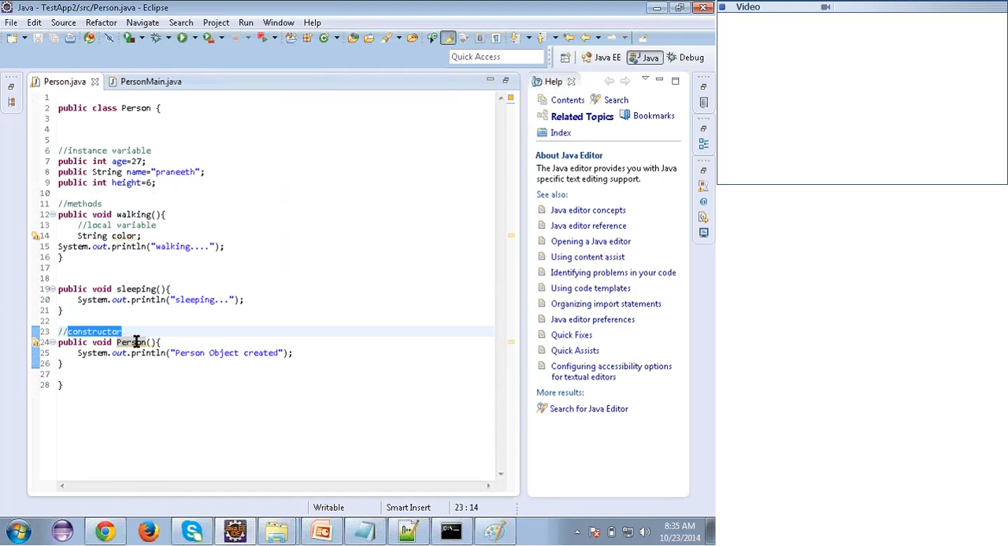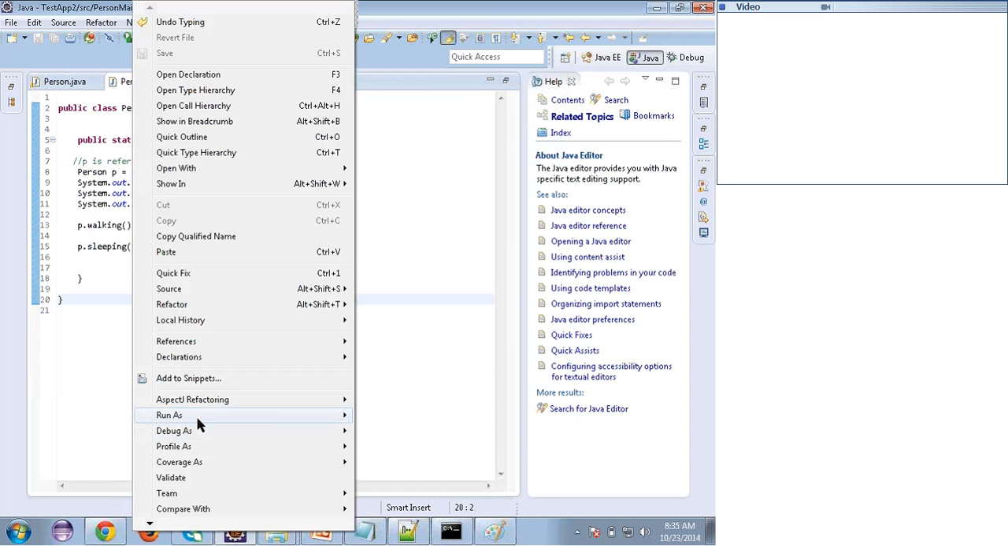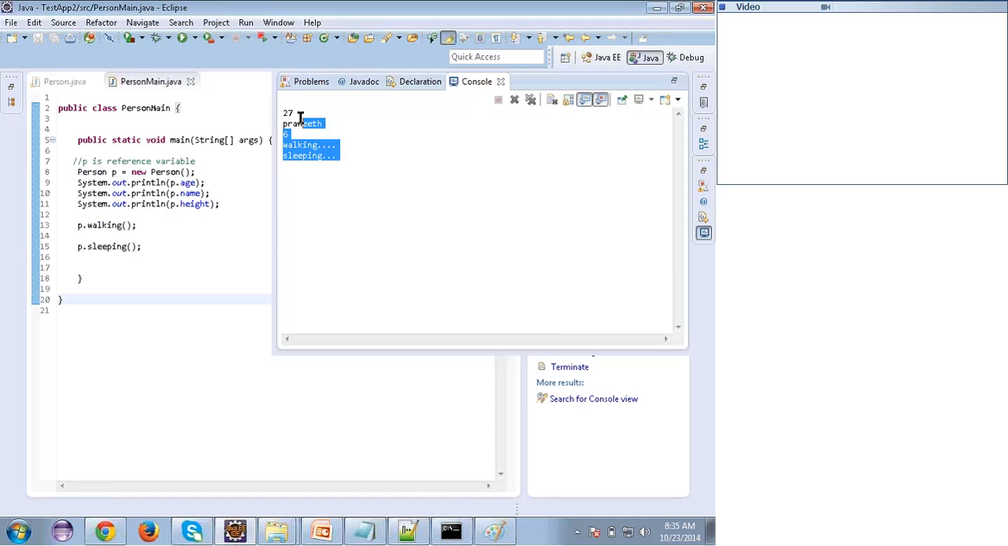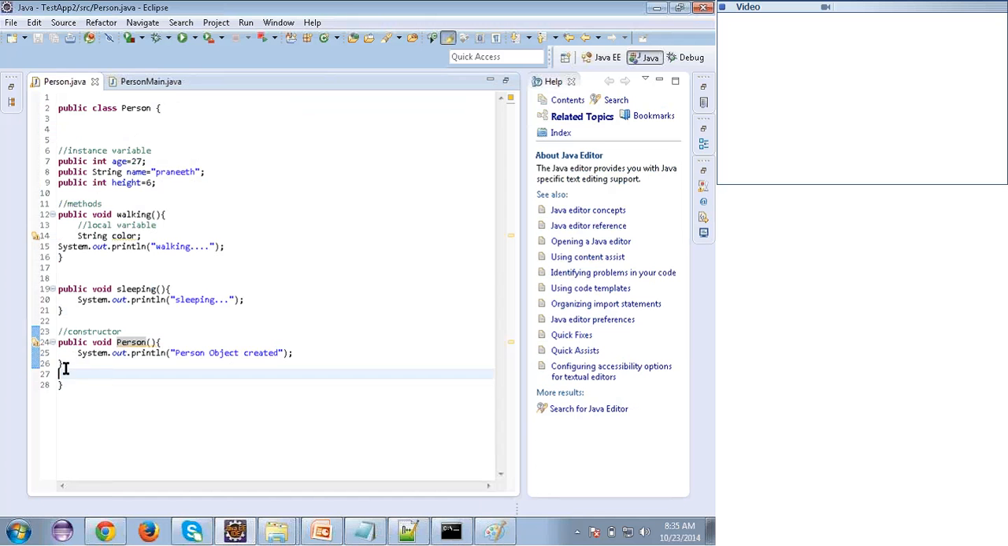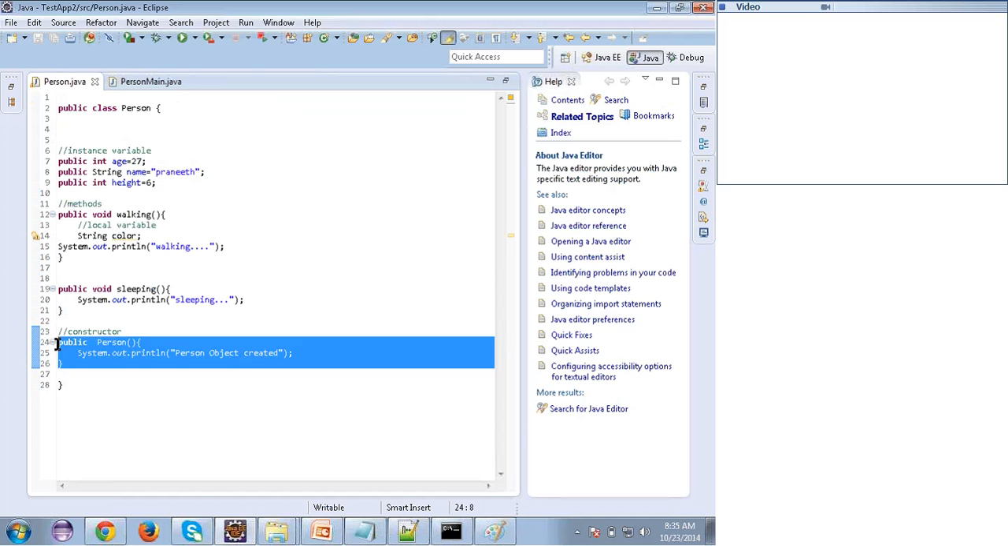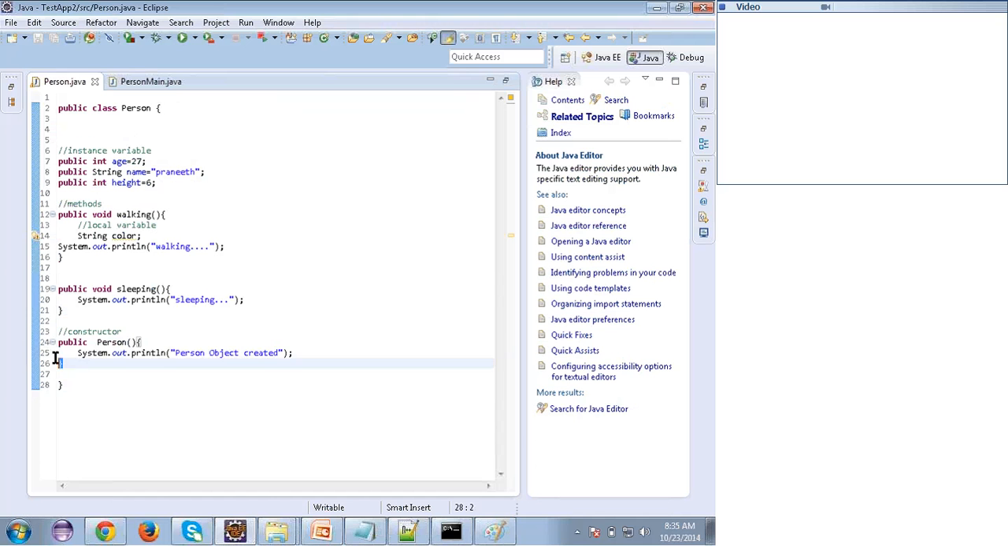See here, I will not get this in the console. I'm not getting that. So the Java compiler is treating this as a method when I write some return type. When there is none, it is a constructor, so the Java compiler treats it as a constructor. So remember, a constructor doesn't have any return value. This is called the return value. Return means this method is not returning anything, I mean not giving back anything.